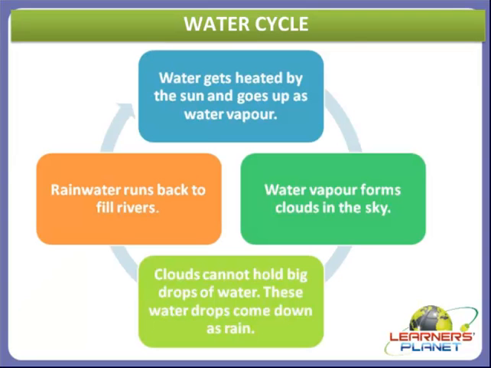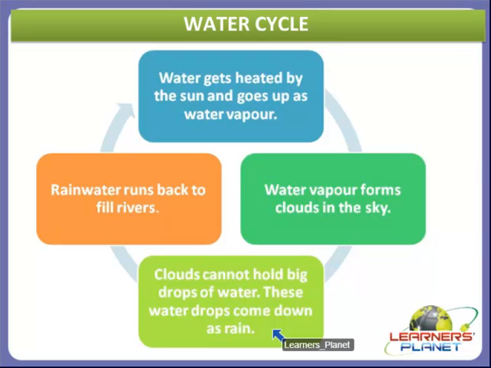Right, children? Simple? So children, let's revise again the water cycle. Water first gets heated by the sun and goes up as water vapor. After that, water vapor forms clouds in the sky. After that, clouds cannot hold such big drops of water.